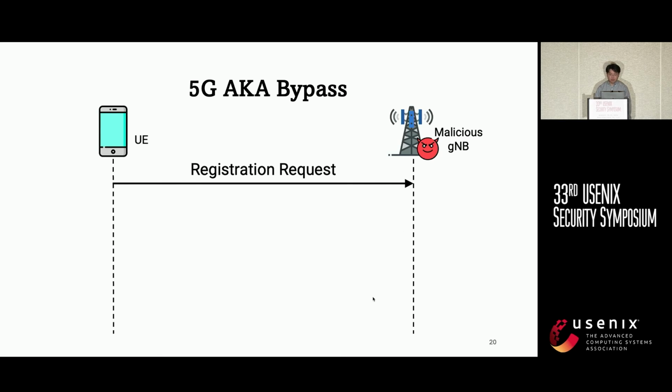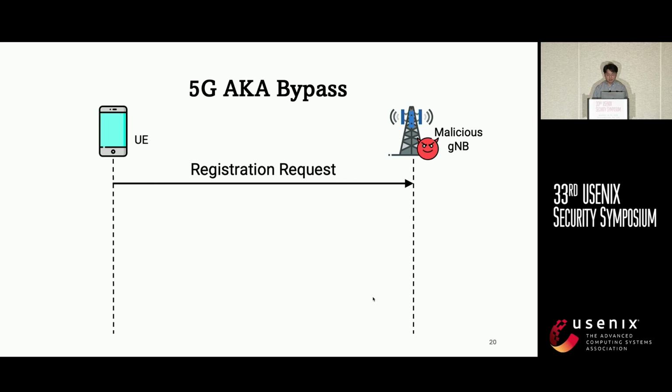So there are some interesting bugs. I will just talk about the most impactful one we found, for time's sake. We found a serious bug in Exynos basebands, namely 5G AKA bypass, which affects a majority of mainstream Samsung and Google Pixel phones in the real world. Please let me briefly introduce how this vulnerability can be exploited by the attacker.